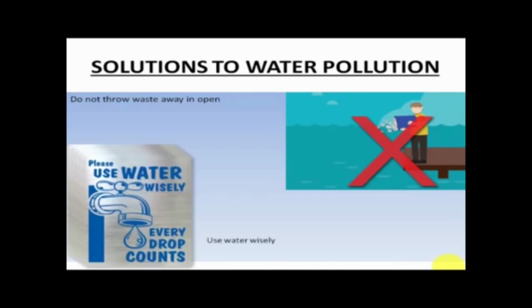Next, we have to use water very, very wisely. Do not keep the tap running when the water is not in use. Also, you can reduce the amount of water you use for washing and bathing. If we all do this, then we can significantly prevent water shortage and reduce the amount of dirty water that needs treatment.